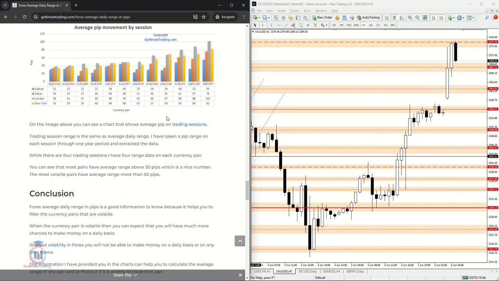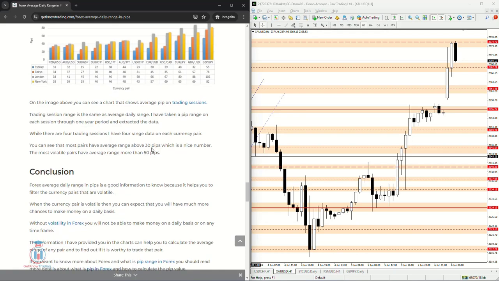So the conclusion for the average daily range in pips is that it's good information to know because it helps you to filter the currency pairs that are volatile, and volatility for traders is very good. Volatility means the traders are active on the market. Without volatility, you will not be able to make any money.